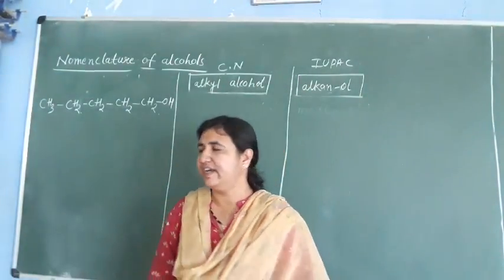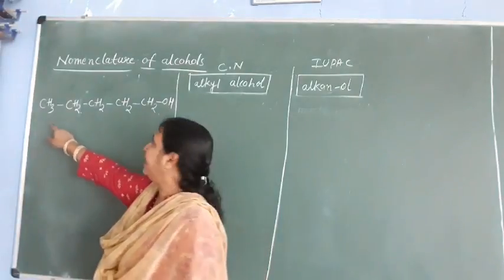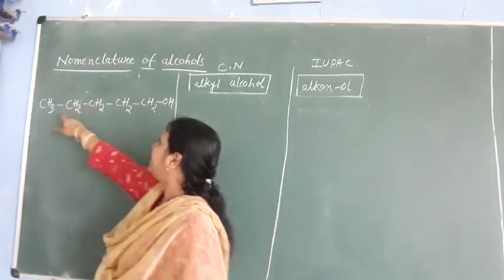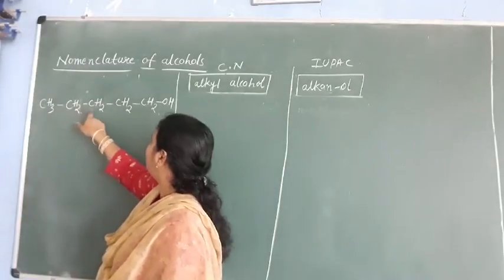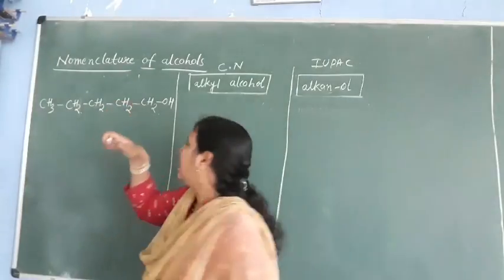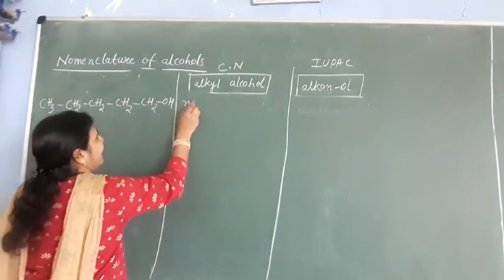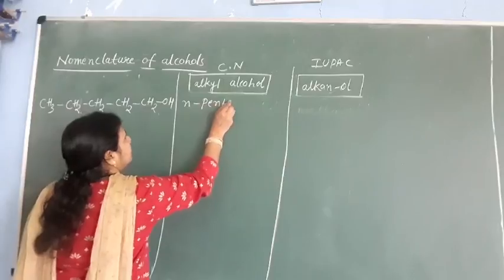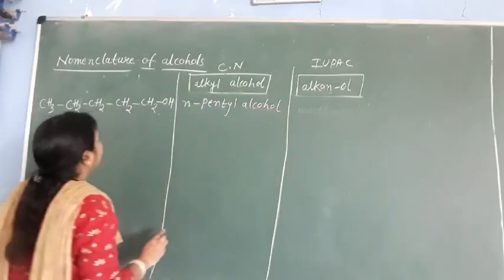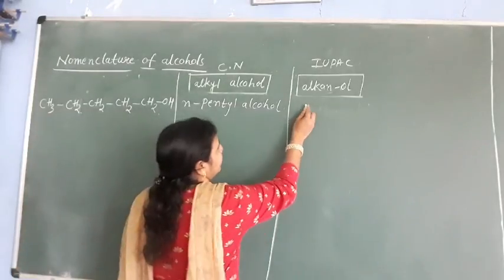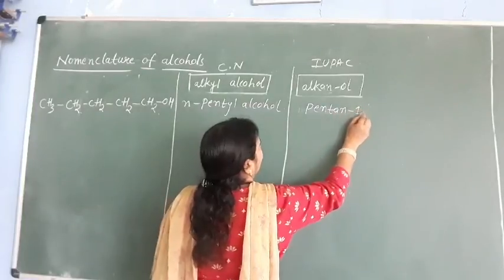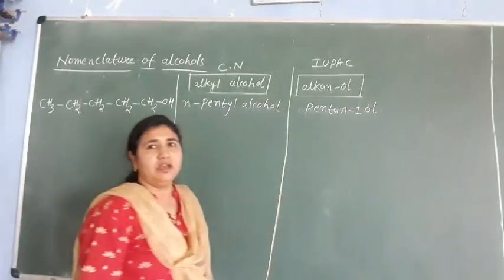Next, see here. Again we have CH3, CH2, CH2, CH2, CH2, OH. How many carbons are there here? 1, 2, 3, 4, 5. 5 carbons means what? Pent. So the general name will be what here? N-pentyl alcohol. And the IUPAC name will be what here? Pentane 1-ol.